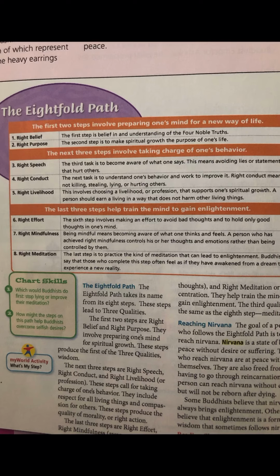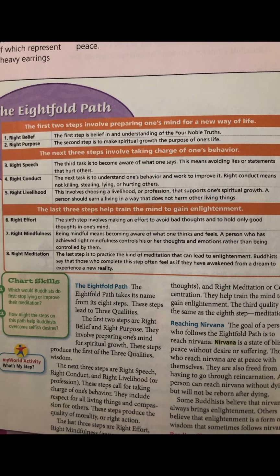So making sure that your actions are appropriate. So, don't lie, don't steal, don't hurt others. 5 is right livelihood. And this involves choosing a job or profession that supports your spiritual growth. And for Buddhists, it's very important that however you earn your living, you don't want to do something that would harm other living things. And then the last 3 steps help to train your mind to gain enlightenment.